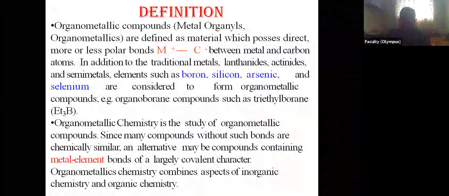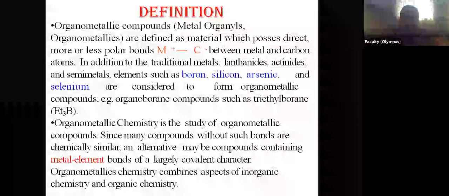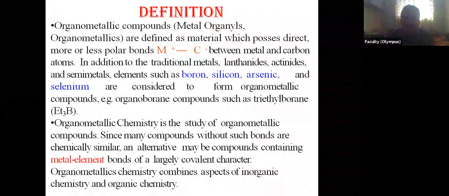From these Grignard reagents, we are able to synthesize alkanes, alkenes, alkynes, alcohols, aldehydes, ketones, acids, amines, amides. Almost all classes of organic compounds can be synthesized by using the Grignard reagent.